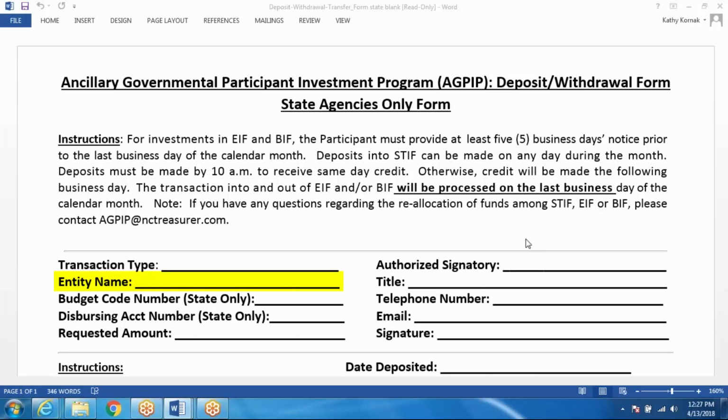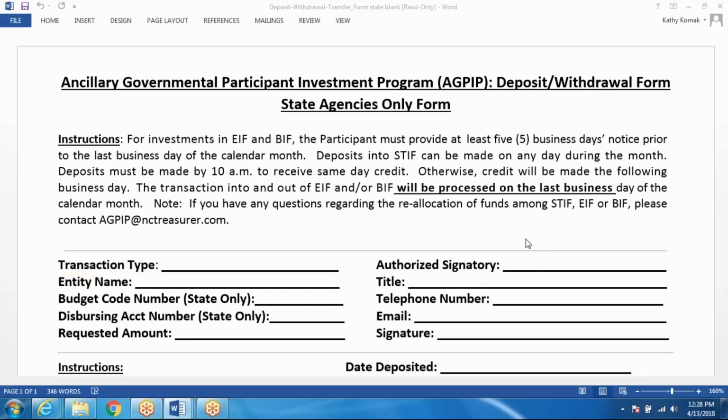Moving on, we'll talk about entity name. Entity name will be the actual name of your state agency. This will be indicated on your W-9 as well as your enrollment documentation, so please be sure that the entity name matches the same information that you have originally provided to us.